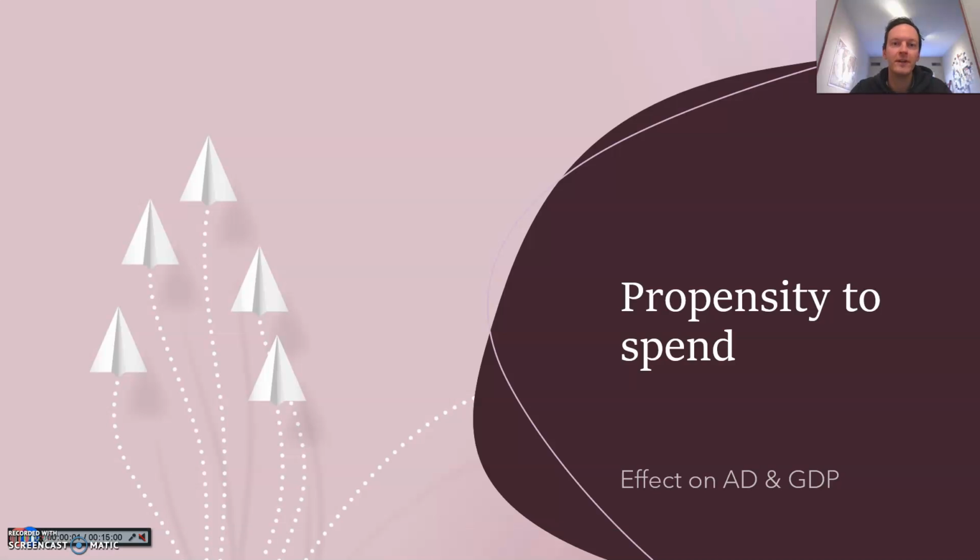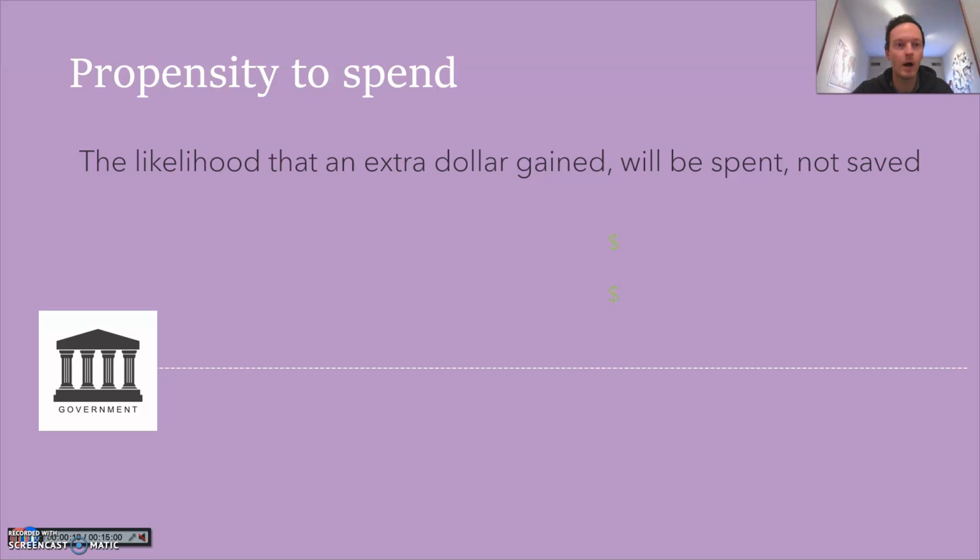Hi guys, welcome to the video here on the concept of propensity to spend. This is to show its effect on aggregate demand and GDP, but more closely links into a benefit of achieving a greater equity in the distribution of income. All right, so what is propensity to spend? This is the likelihood that a person who gains an extra dollar will actually spend that dollar.